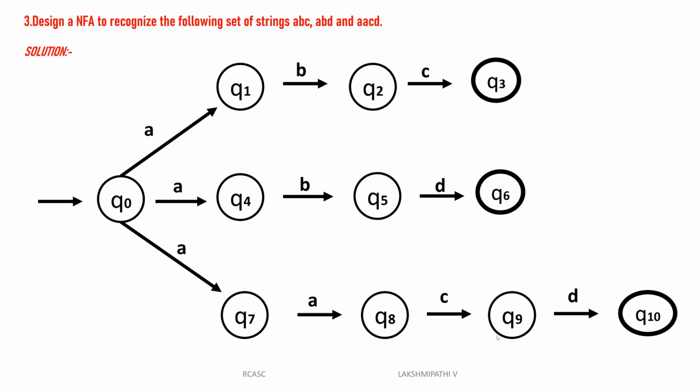Okay, this is the way we can go for defining the transitions. See, that is only because NFA means non-determined path, so we take it anyway. Then we can go for defining that. The states are Q0, Q1, Q2, Q3, Q4, Q5, Q6, Q7, Q8, Q9, Q10. See, those are the states. Then sigma is equal to A, B, C, D.